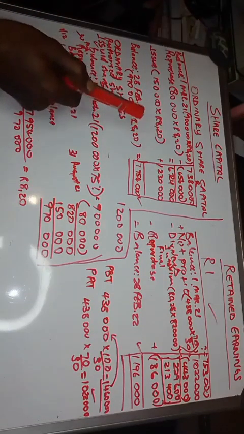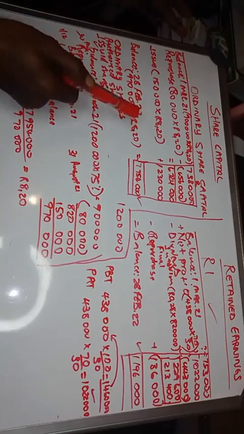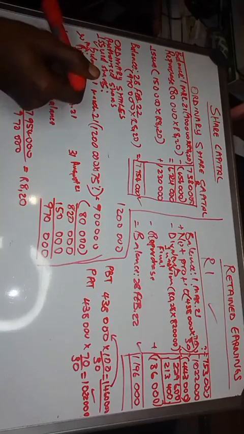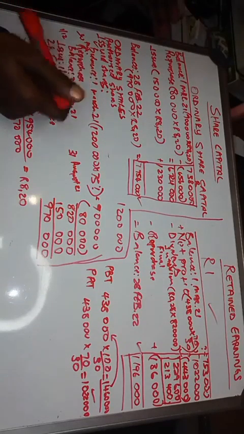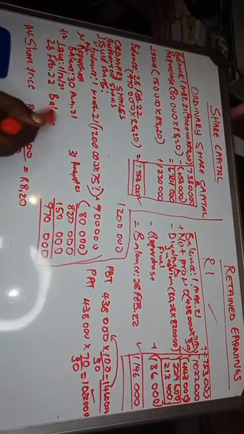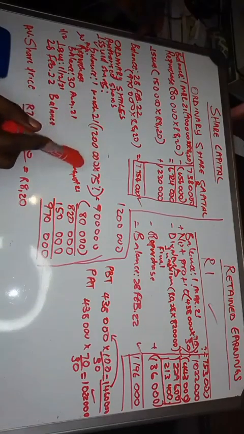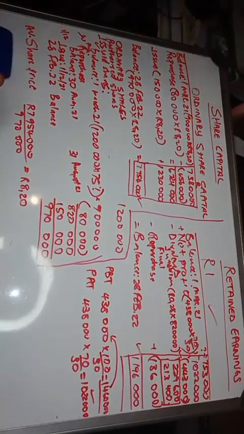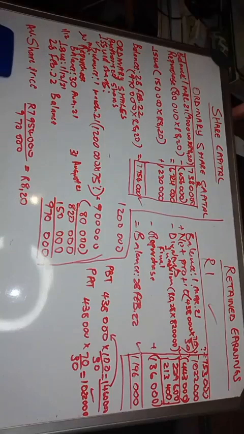You must minus it. And then any issue, there can be more than one issue. Maybe there was an issue in May, then an issue in August, then an issue in December. So all of them, you must include them here. Even here, you will include the number of shares. Then here, you calculate the amounts. So the issue times the average share price, right? And then you will get your balance. So you take opening, you add all the issues, and then you subtract all the buybacks or the repurchases. Then you've got your balance.